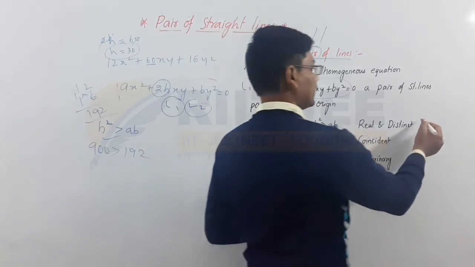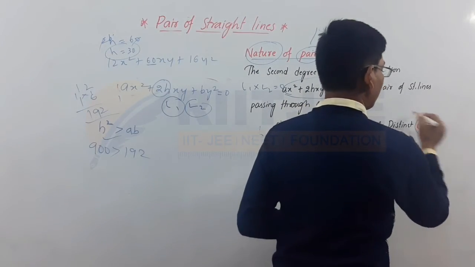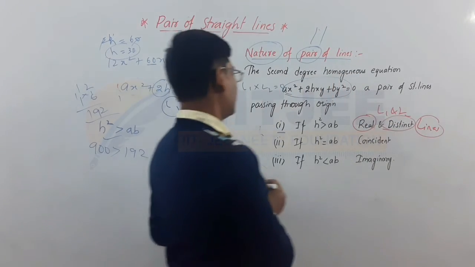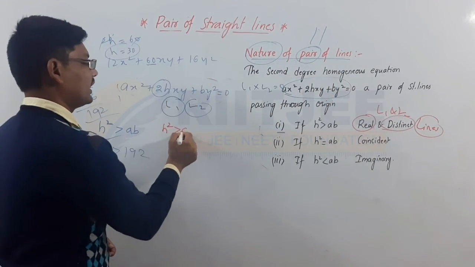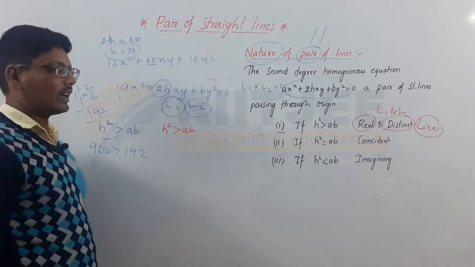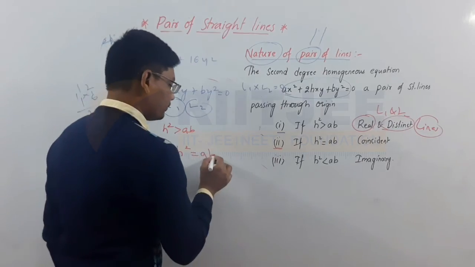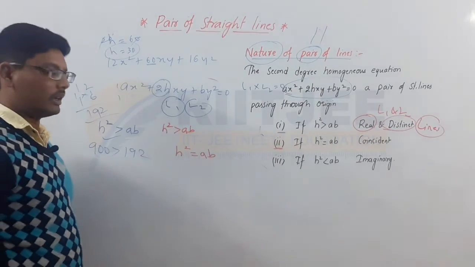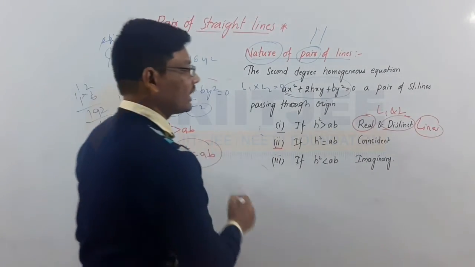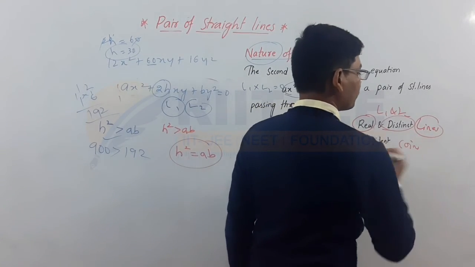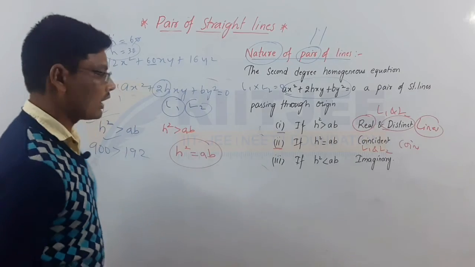These lines L1 and L2 are real and distinct when h square is greater than ab. Similarly, the second condition, h square is equal to ab. Then the lines L1 and L2 are coincident.